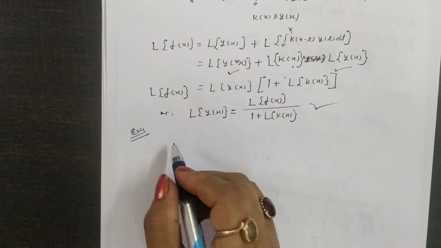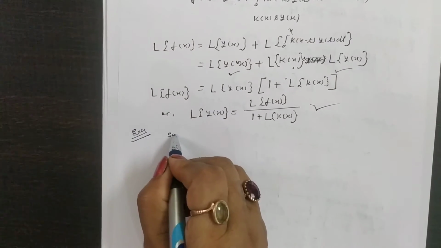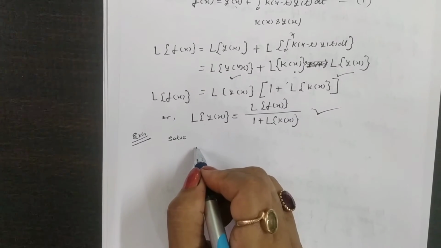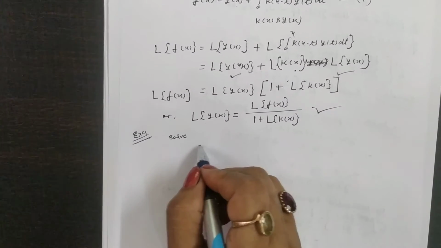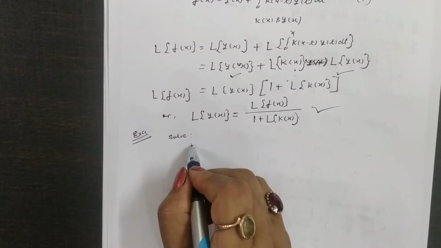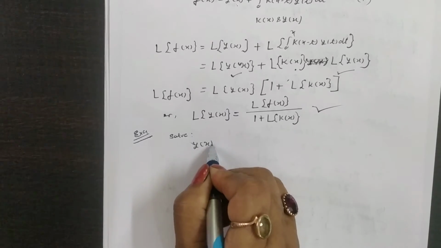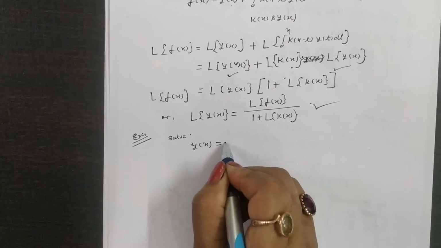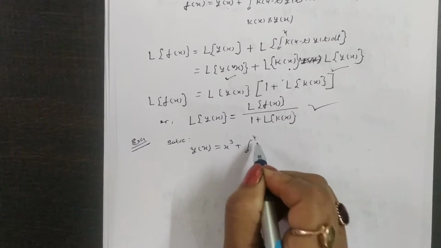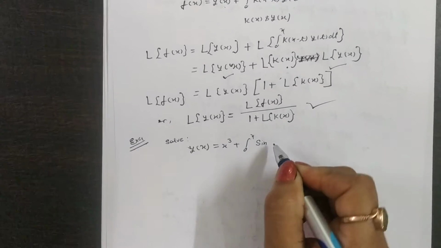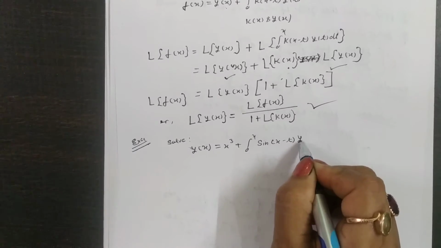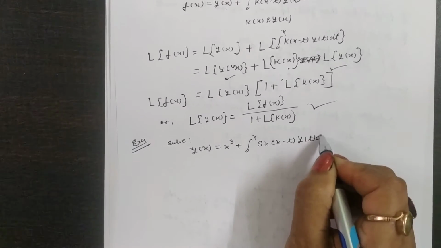Let us suppose we have to solve by the method of Laplace transform the integral equation y(x) = x cubed + integral from 0 to x of sin(x - t) y(t) dt.